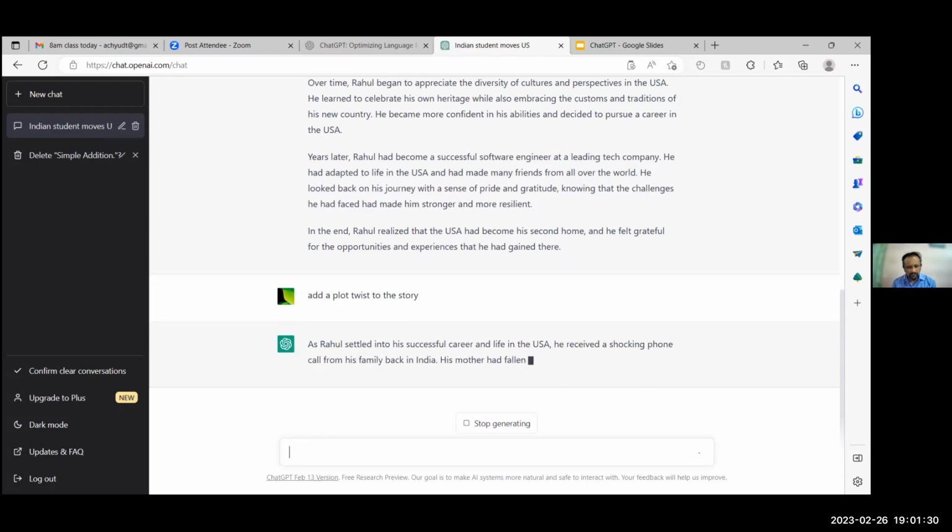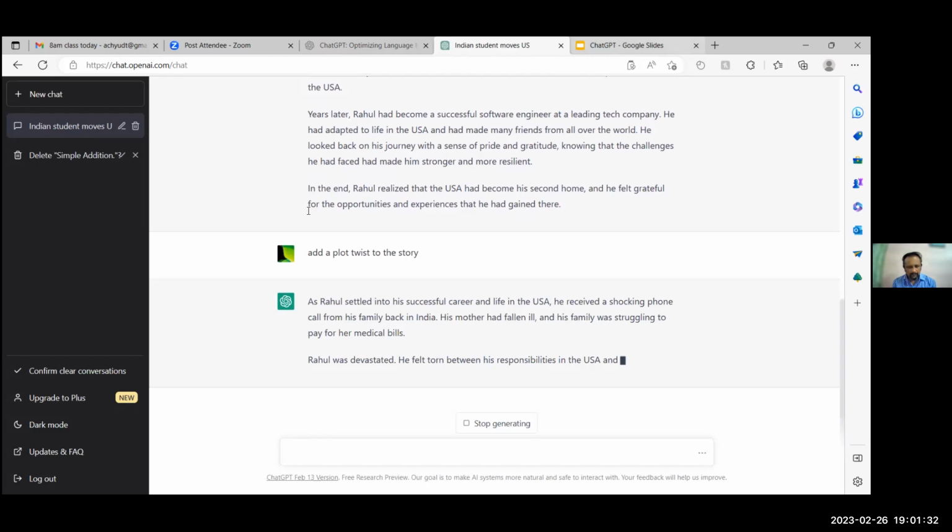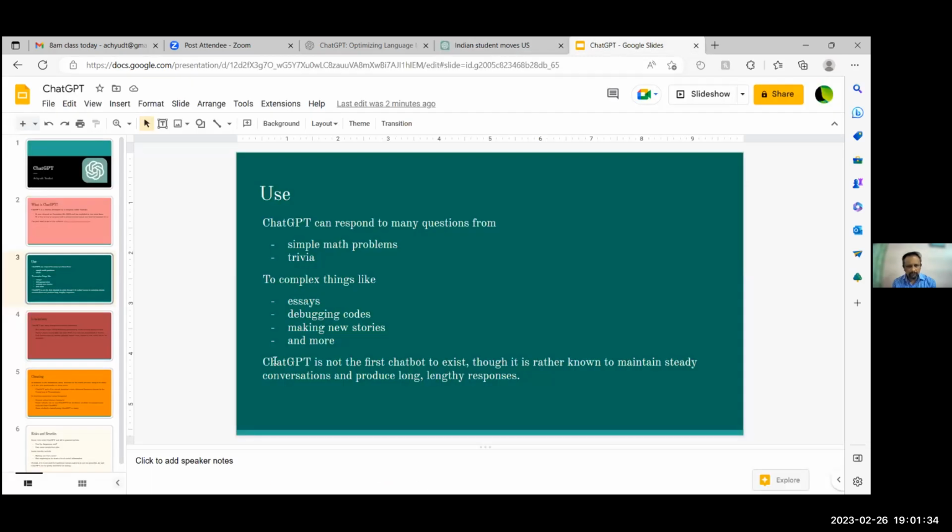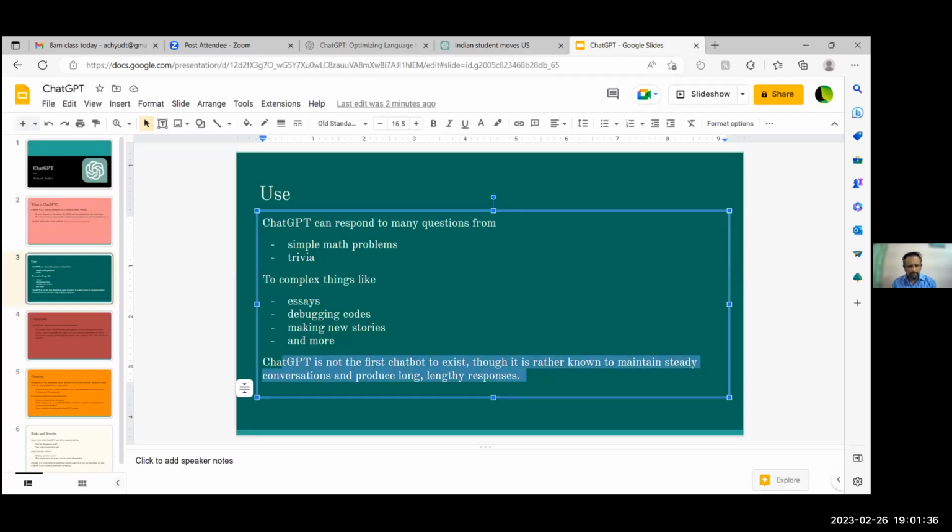Yeah, and it makes a plot twist. For now, let's move on. Again, it's not the first, but it's known to maintain a steady conversation and produce long, lengthy responses. That's a very unique feature of this.